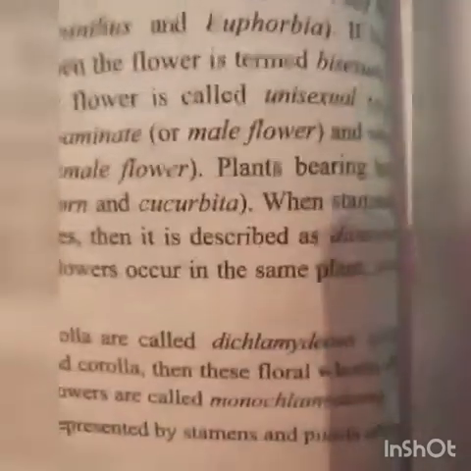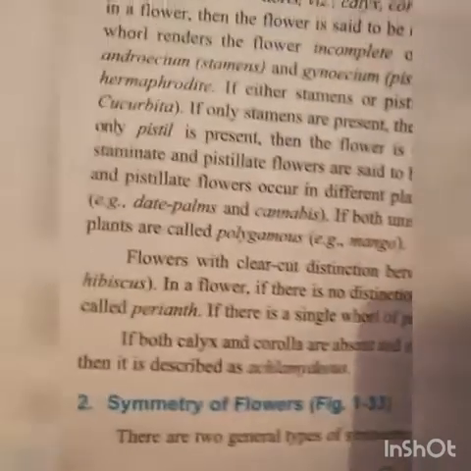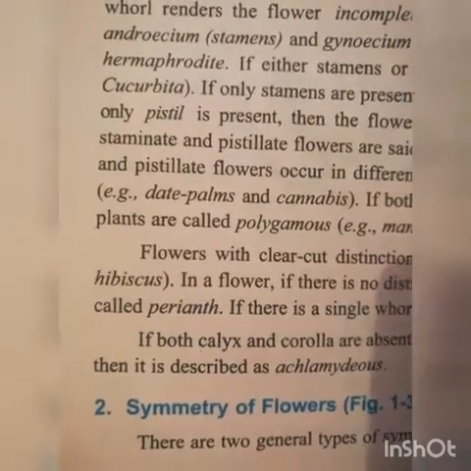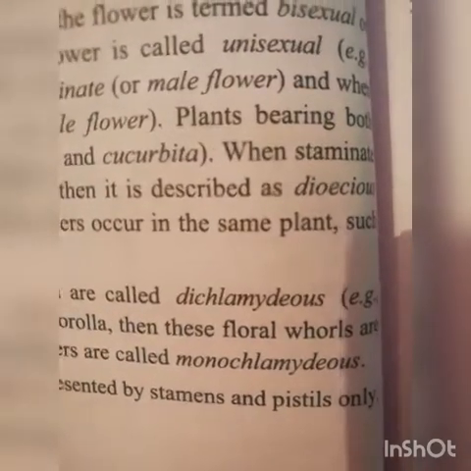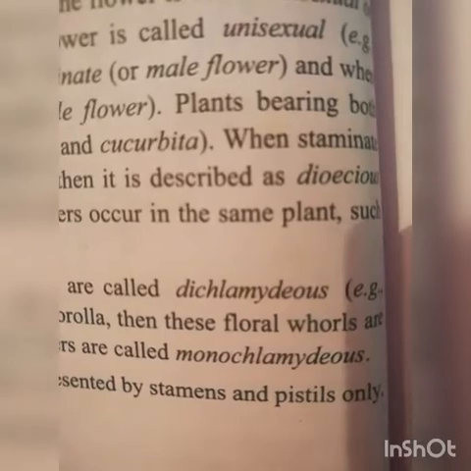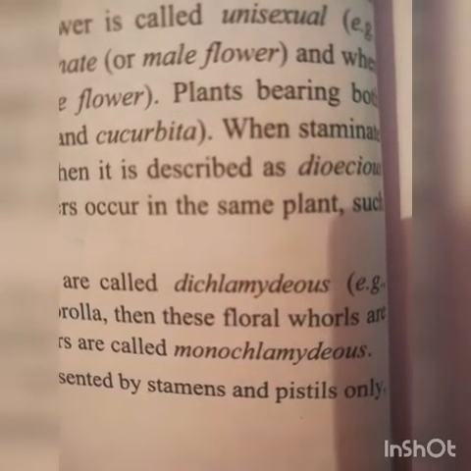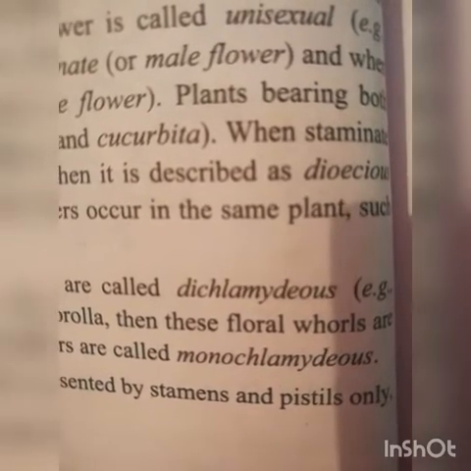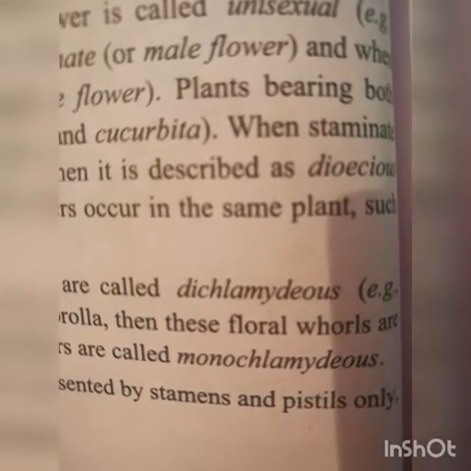Example, Cannabis and Cucurbita. When staminate and pistillate flowers occur in different plants of the same species, then it is described as dioecious. It means male flowers are borne on a different plant and female flowers are borne on a different plant of the same species. Then these are called dioecious or unisexual plants.